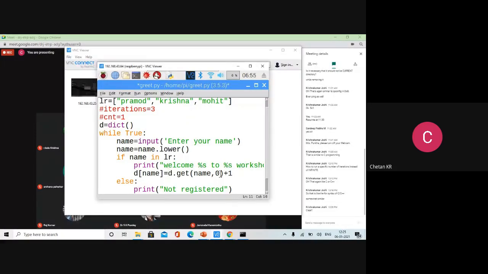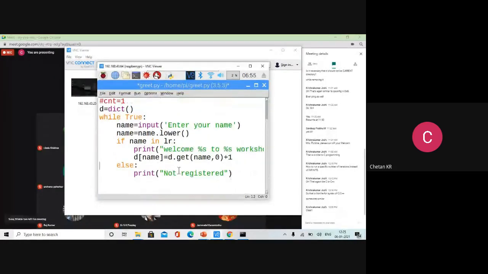If the user is entering the system the first time, it will show 0. The second time, it will be 1. Third time, 2. So D dot get of name comma 0 means either the current value or the 0 value. First time, 0. Otherwise, the current value plus 1. So with this code, let us print the dictionary also.